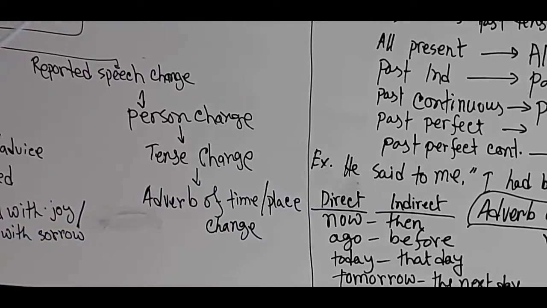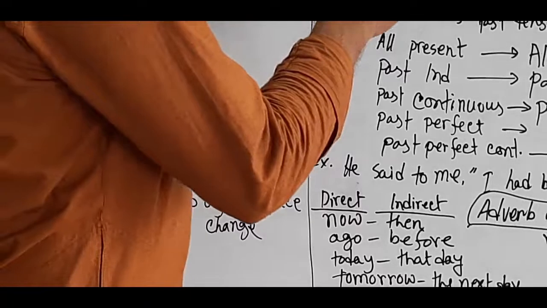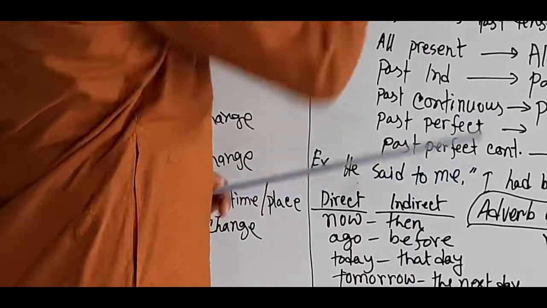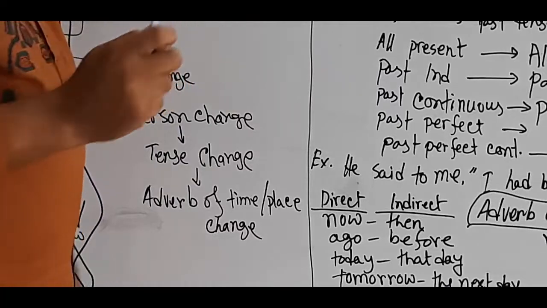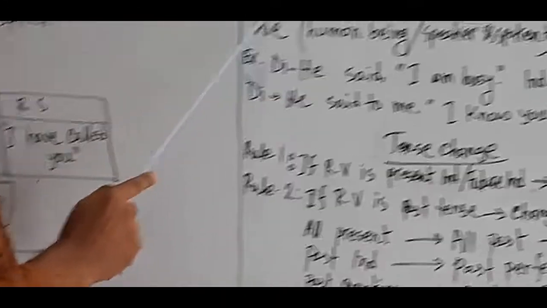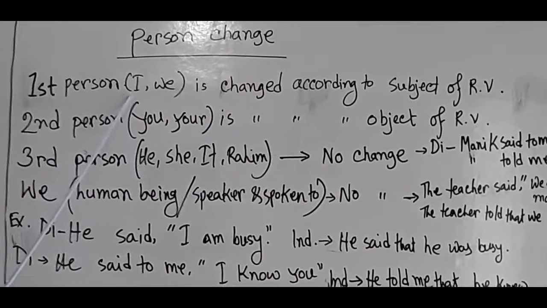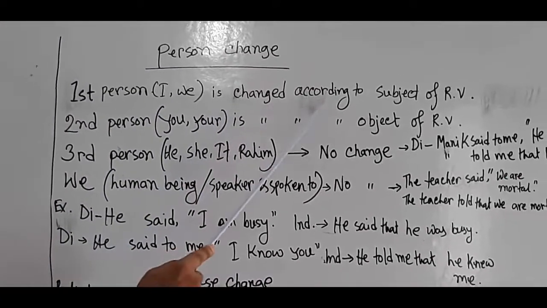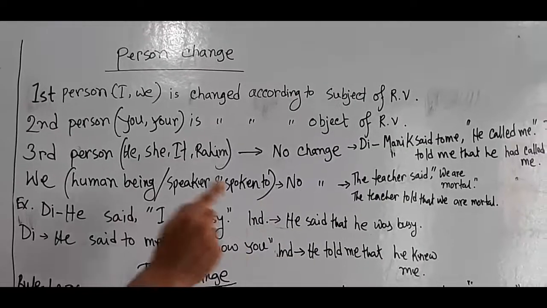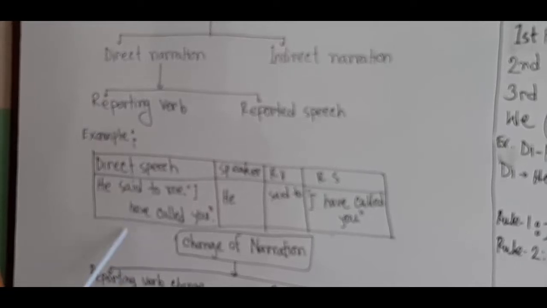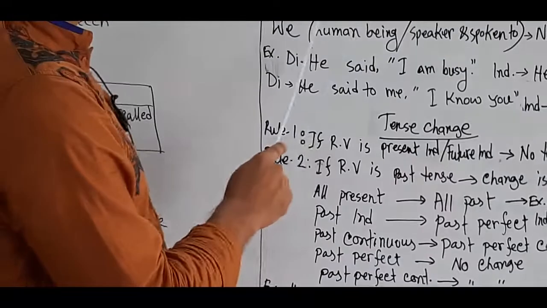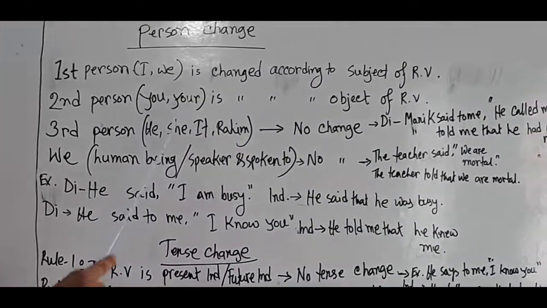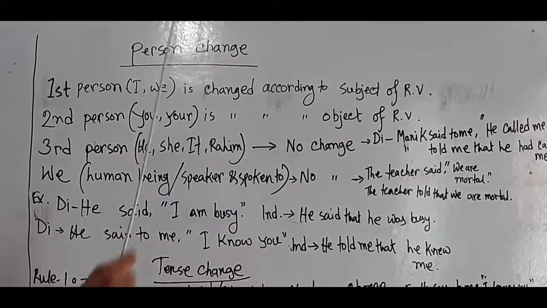Now come to the changes. Now person change. First person: we know that person is of 3 types. One is first person, second person and third person. First person, I or we, is changed according to the subject of reporting verb. That means according to the subject of reporting verb. And second person, you or your, is changed into the object of reporting verb.